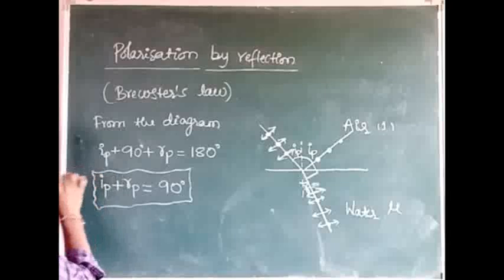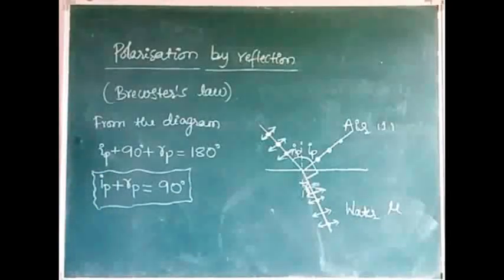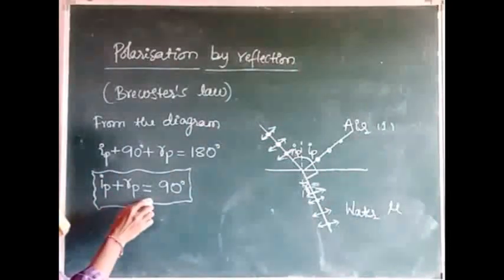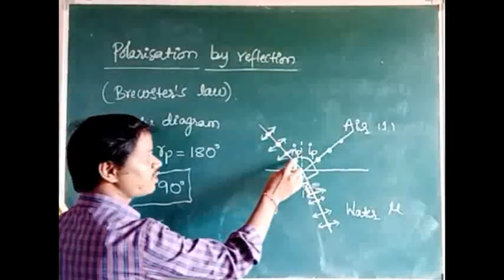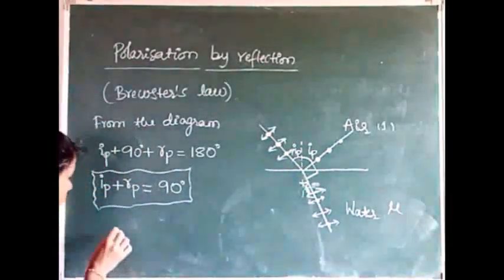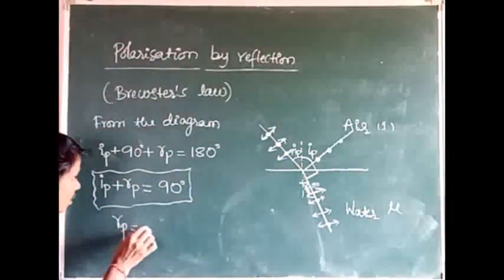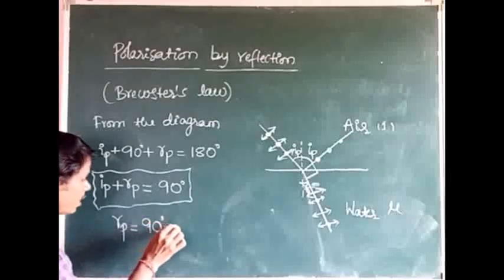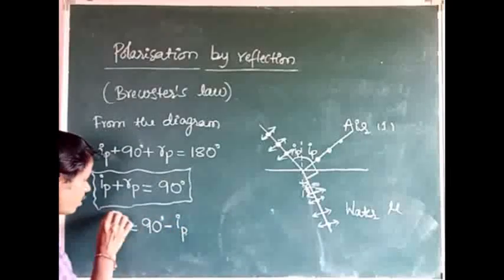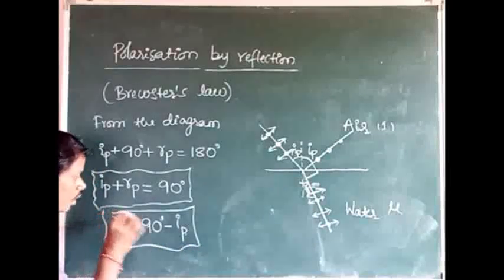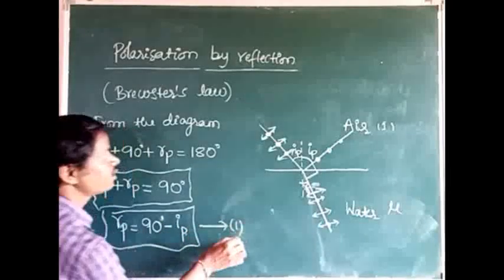Then by using Snell's law, we are also going to find the angle of refraction for the polarizing angle. That is RP is equal to 90 degrees minus IP. I will call this equation 1.